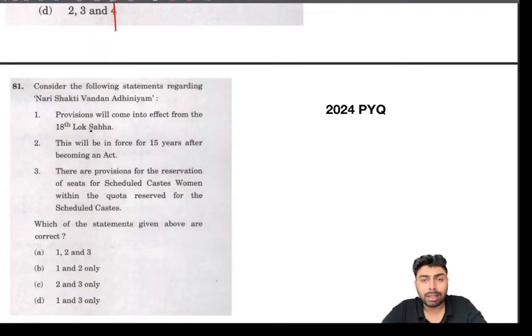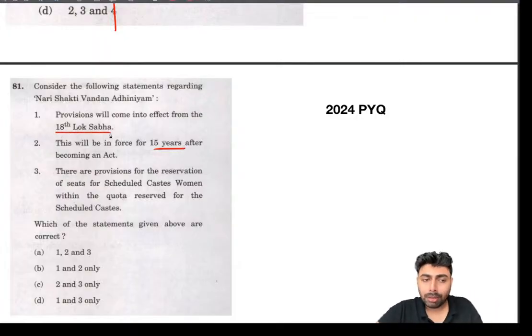So for any constitutional amendment act that has been introduced in that year or the year prior to it, when you are writing this examination, if you are in 2026 and a 2025 constitutional amendment act is there, you have to be very careful about almost all the provisions. I recommend you stick to these patterns: when will it be implemented, what exactly is the chronological number of that constitutional amendment, what exactly are the provisions, if there is any timeline mentioned, or if it's regarding a fund, whether it's lapsable or non-lapsable, things like that.